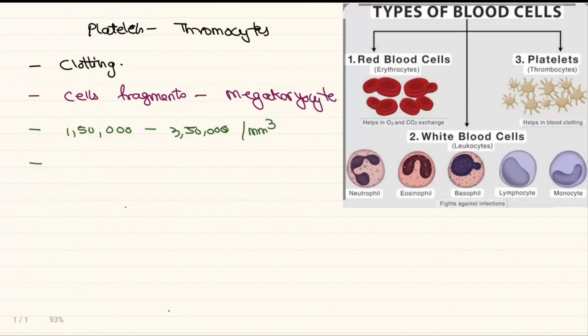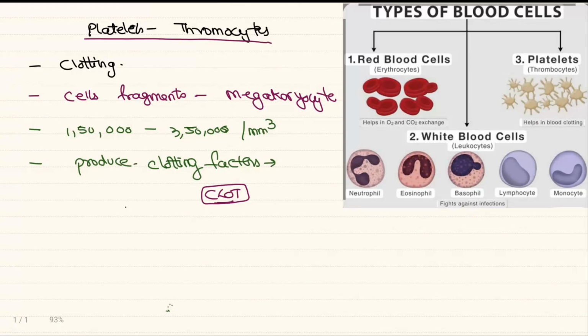The main function of the platelets is that they produce different types of clotting factors. These clotting factors are responsible for forming a clot, and as you know, blood clotting will help in prevention of blood loss. So platelets are responsible mainly for the clotting process. The third type of cells we have discussed are the platelets.